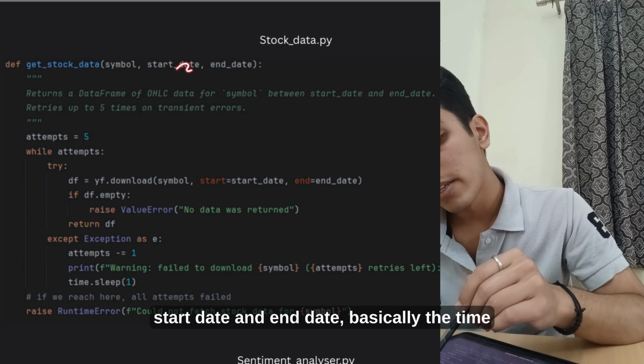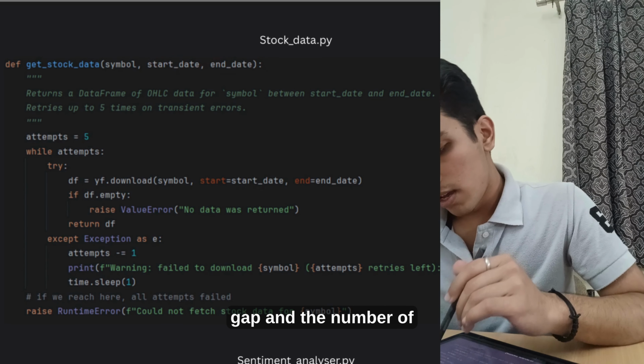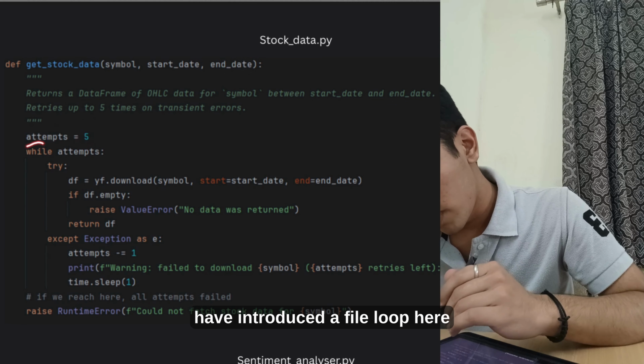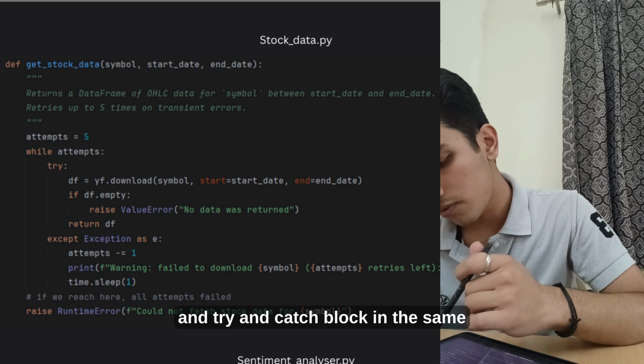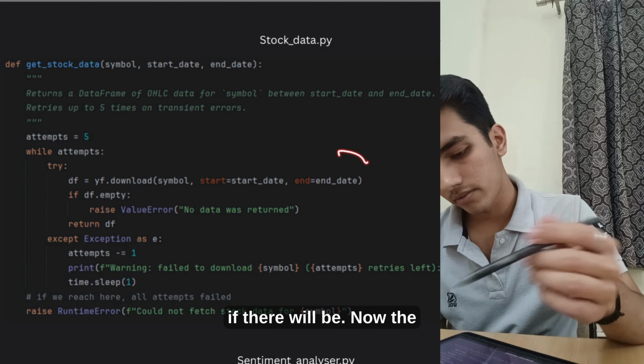It is basically fetching the start date and end date, basically the time gap, and the number of attempts it is taking is 5. Now we have introduced a while loop here and a try and catch block in order to handle the errors if there are any.